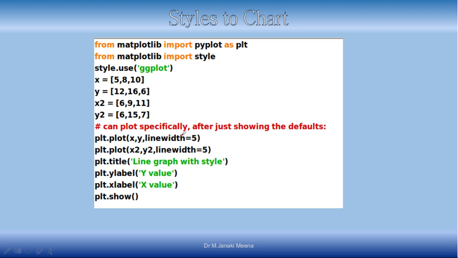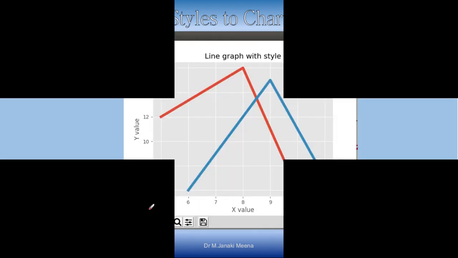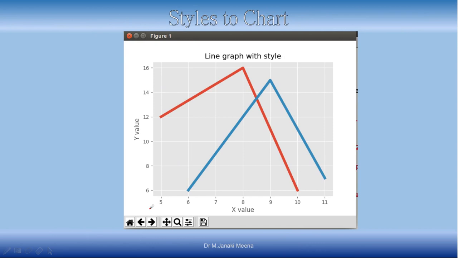We can specifically give what the line width is and so on. So, I am going to say line width is 5. I am going to increase the thickness of the line and display it. You can do more operations on this also. Once again I am saying what is the title of the chart, Y label, X label and then the show function. So, now you can see this graph is looking a little more beautiful. Okay, this looks nice when you compare it to the previous graph.